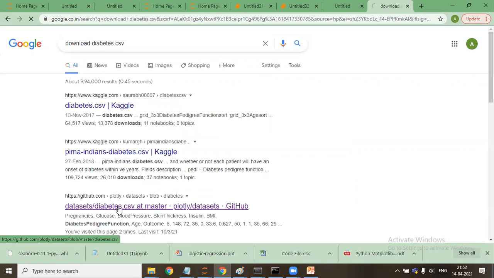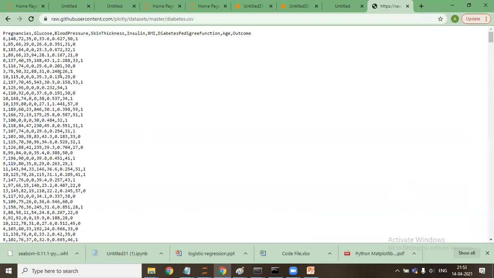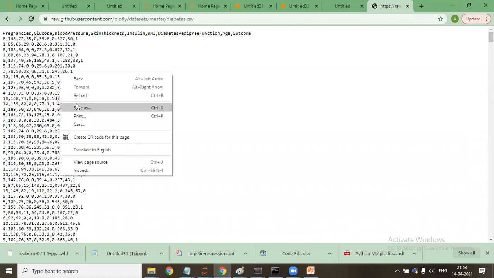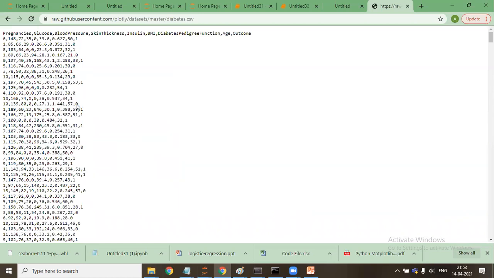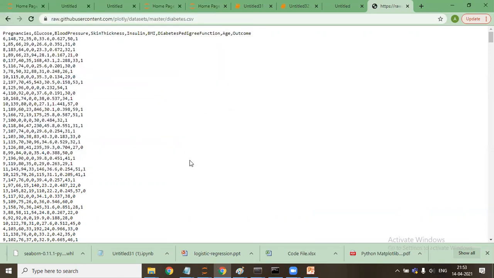GitHub. This is the data. I'll go here, say save as, class diabetes CSV file, and save here.